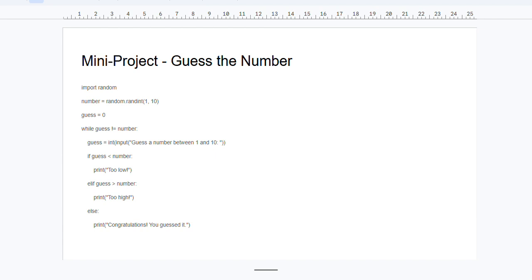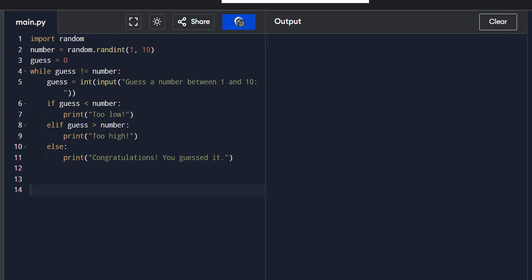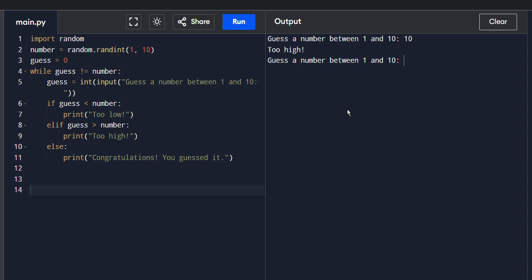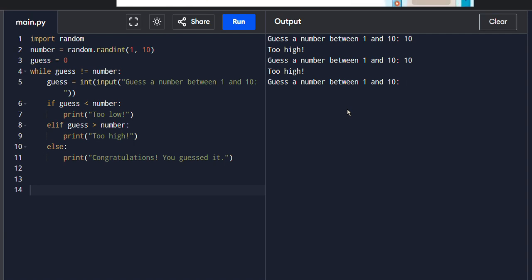Let's see this in the compiler. Now run this program. Guess the number 1 to 10. I'm going to type 10, then see. Too high, guess a number between 1 to 10. We don't know exactly what number the random function is going to generate, so I'm still guessing. Again, I'm going to enter 10, too high. I'm entering 5, too low. I'm going to guess 9. Congratulations, you guessed it.